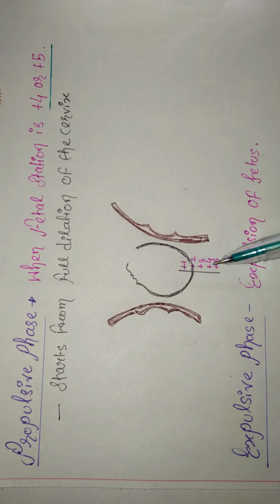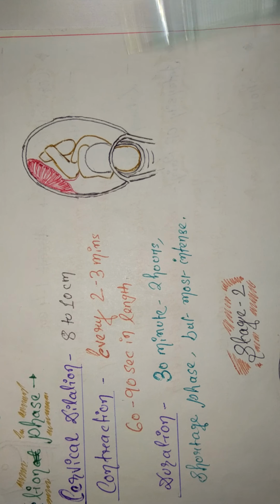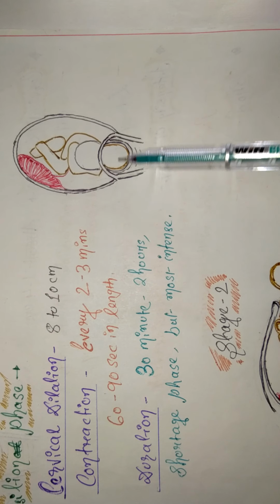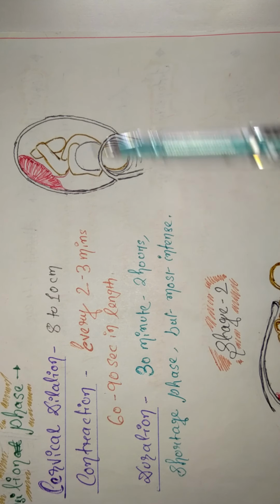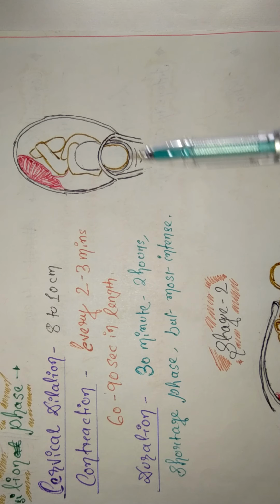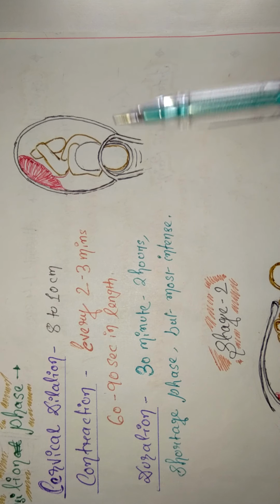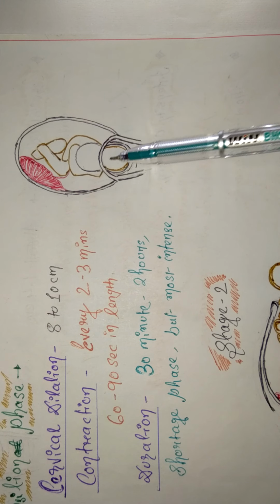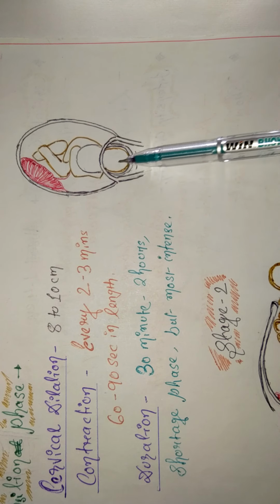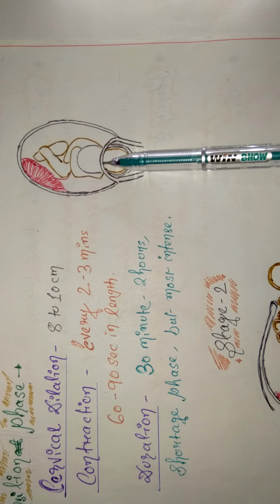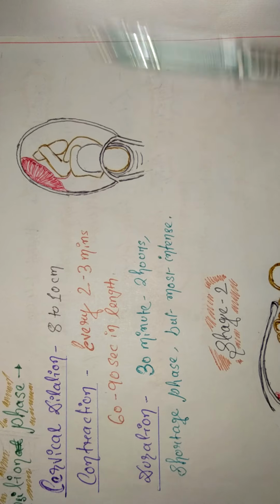At +5 the baby is just going to deliver, and the presenting part is in the pelvic floor. If the presenting part is cephalic, we can see the cephalic presentation in the pelvic floor.